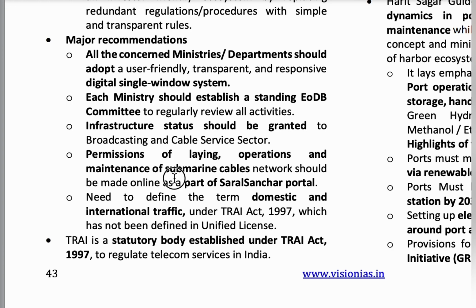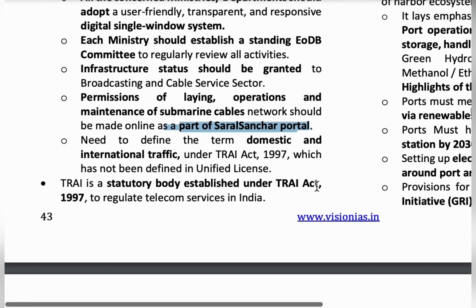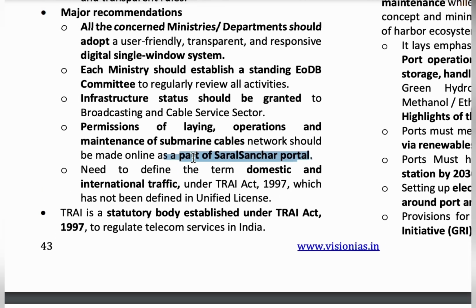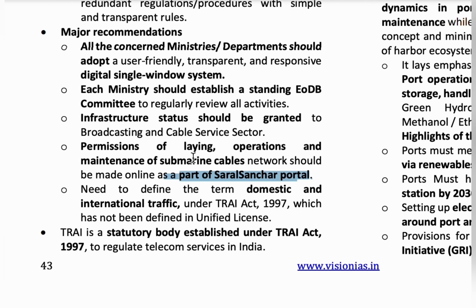And domestic and international tariffs are not defined in the Unified License under the TRAI Act of 1997, so they should also be defined. All these are the recommendations made by TRAI to make a smooth, efficient and transparent telecom and broadcasting sector.